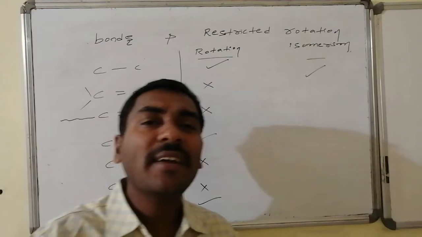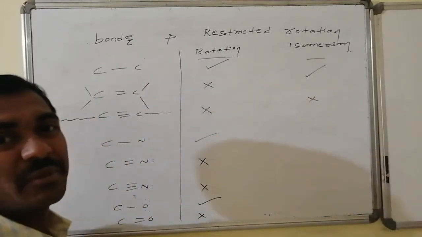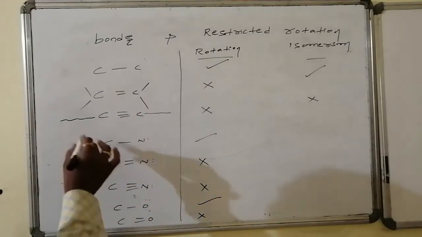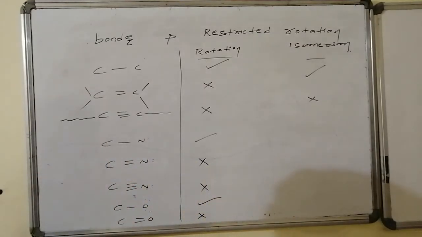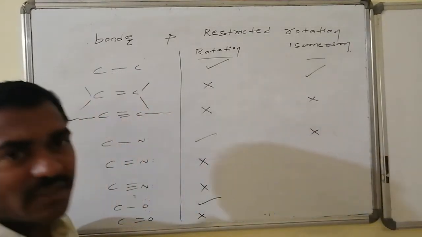Hence you don't find other isomer. Hence in this case geometrical isomerism is not possible. Similarly, carbon and nitrogen is there. Carbon is having the 3. Here rotation is possible, hence there is no isomerism. Do you find an isomerism?